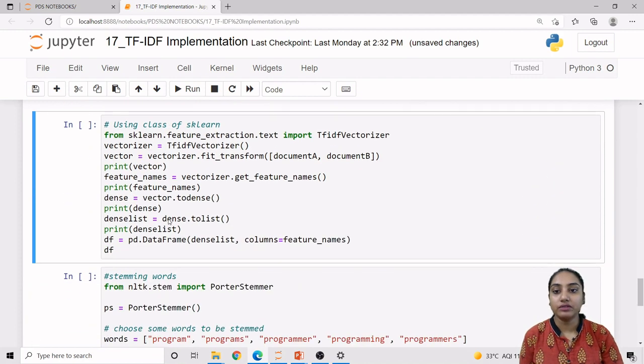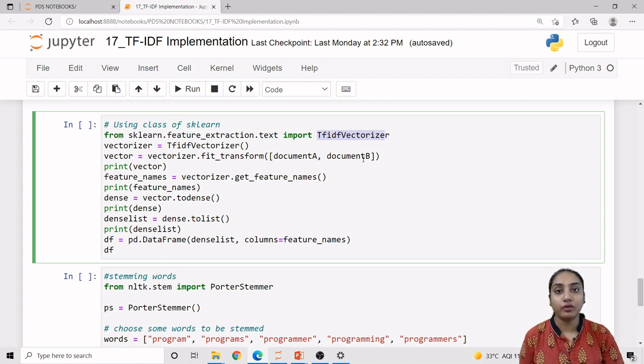Now the same fundamental we can do using the sklearn library. So this is the sklearn library, for which we are using the module sklearn. It is also called scikit-learn. So from sklearn.feature_extraction.text, from our sklearn library module we are using the subpackage feature_extraction, and we are using the submodule of it, that is text. And from this we are using TfidfVectorizer.